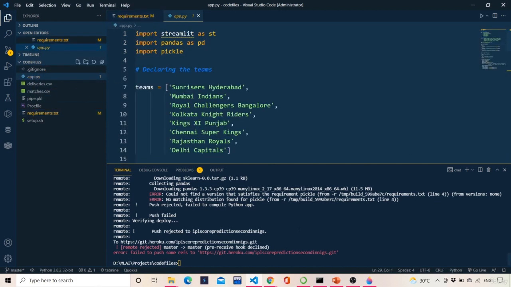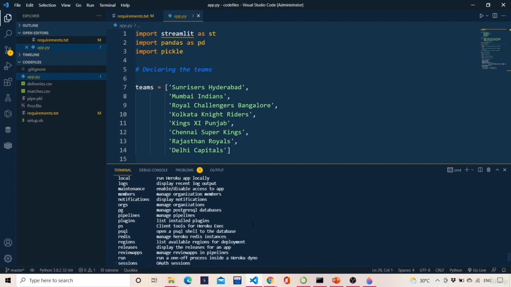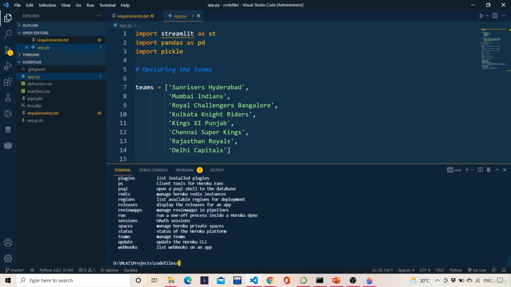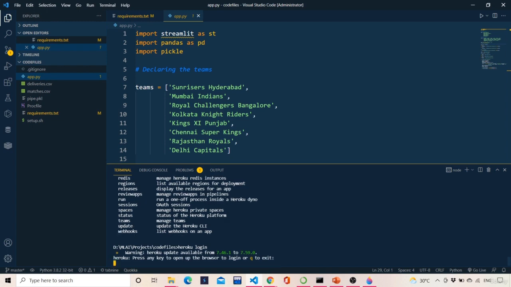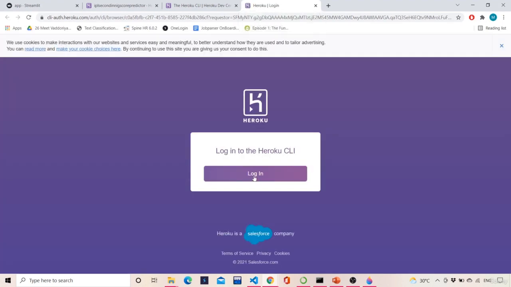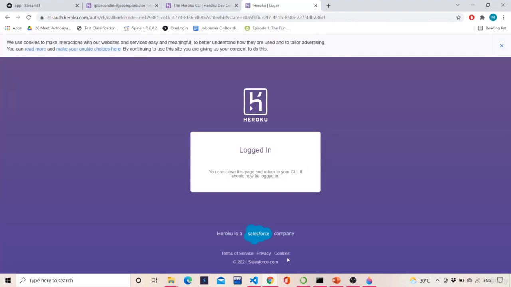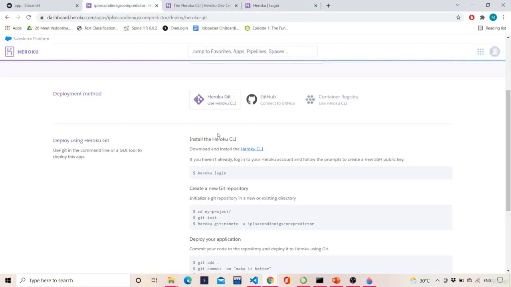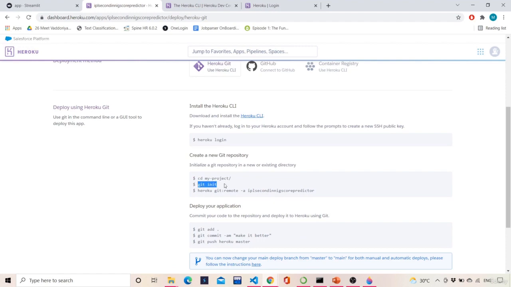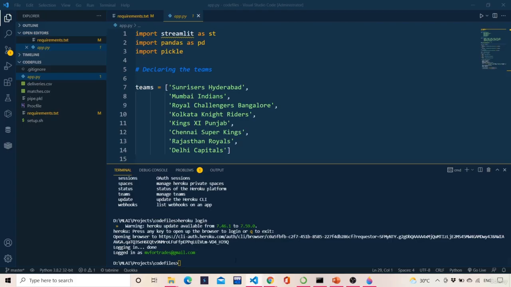Now first you write Heroku here. You see that Heroku CLI is installed. Then you write heroku login. Just in case you need to log into Heroku, then press any key. You will be redirected to some kind of interface like this, where it will tell you to log in. You just hit login. You're successfully logged in as so and so email ID. Then you need to start this process again. Okay, no need to use the cd my project as I said earlier.